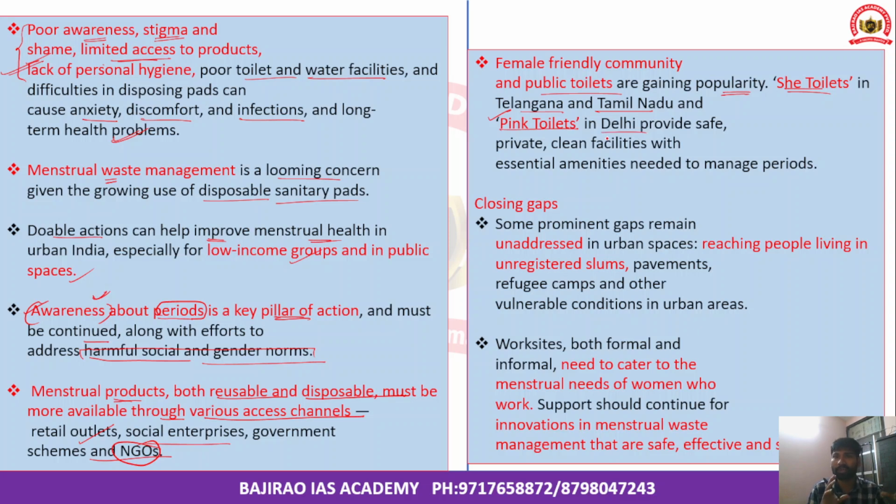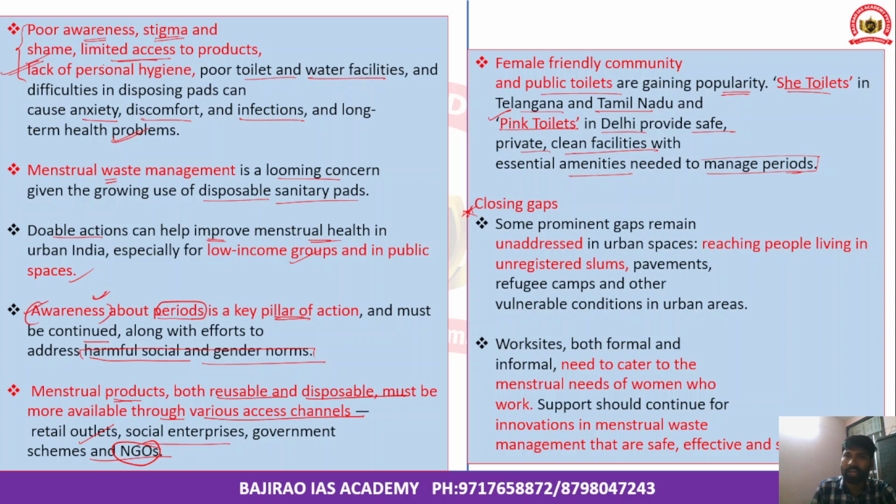So these she toilets and pink toilets are envisioned to ensure safe, private, clean facilities with essential amenities needed to manage these periods. So closing gaps, there are certain gaps and those gaps need to be closed in order to ensure that menstrual hygiene and sanitation is not considered a stigma in society, whether it is rural India or urban India.